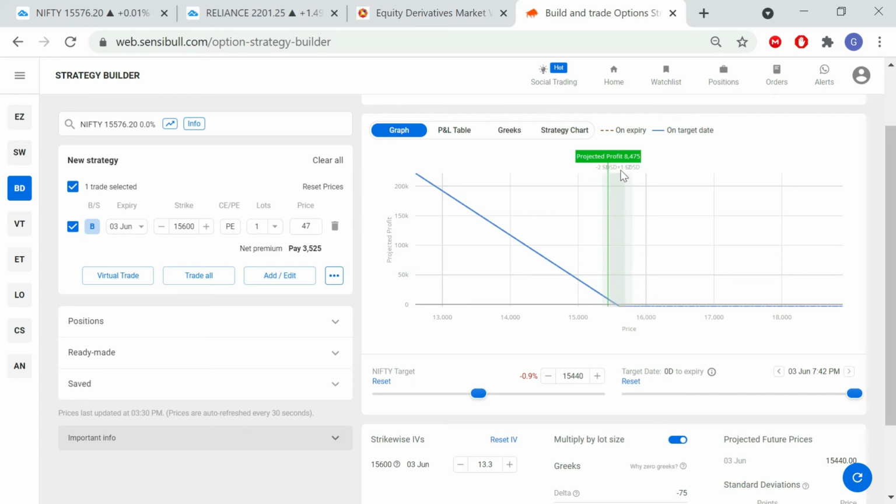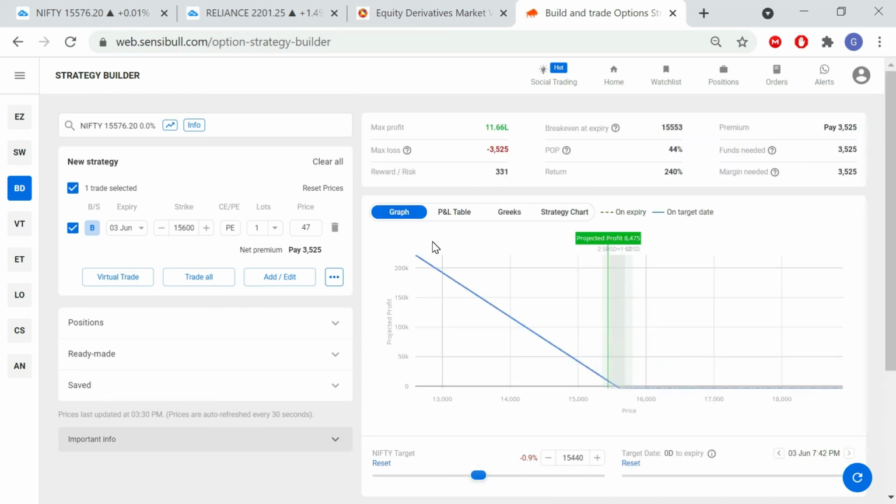See the profit, 18,475. Whenever you predict the right direction, bullish or bearish, the result depends upon your predicting capability. For bearishness in the market, you have to buy a put option. When you buy a put option and the market goes below your predicted price, you will end up with a profit.